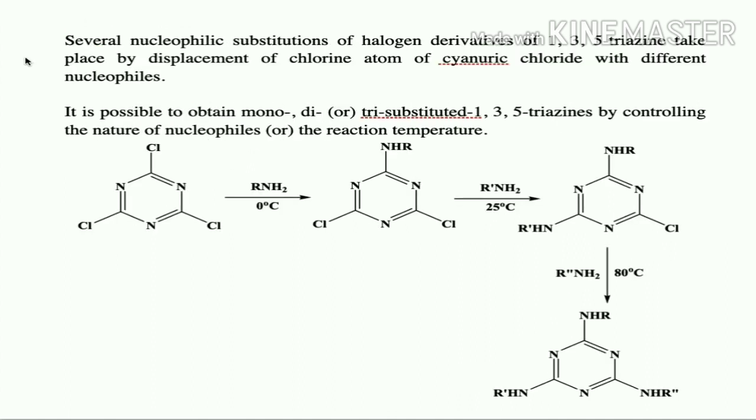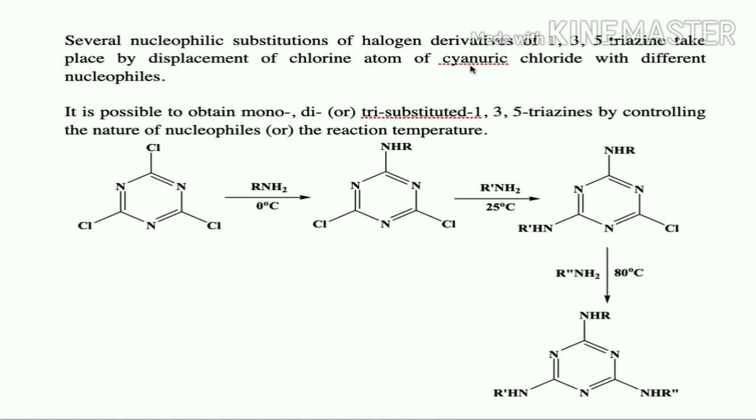Another important reaction is the several nucleophilic substitution reactions of halogen derivatives of 1,3,5-triazine, which take place by displacement of the chlorine atoms of cyanuric chloride with different nucleophiles. Cyanuric chloride is a very important intermediate for the preparation of different types of triazine-containing molecules. It has one advantage: it is possible to obtain mono-, di- and tri-substituted 1,3,5-triazines by controlling the nature of the nucleophile or the reaction temperature.